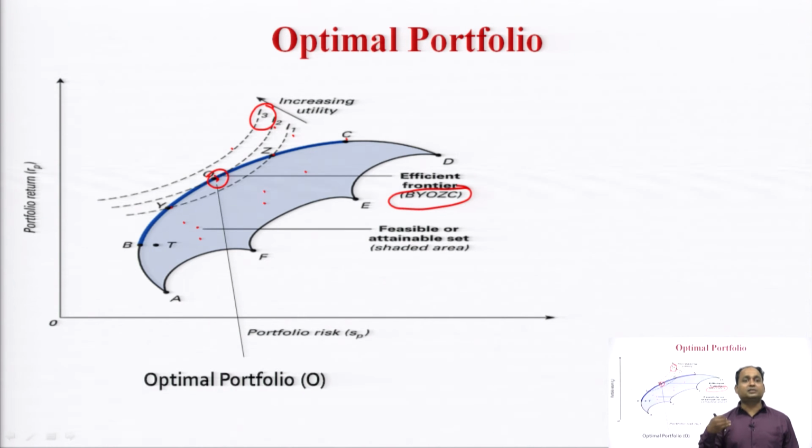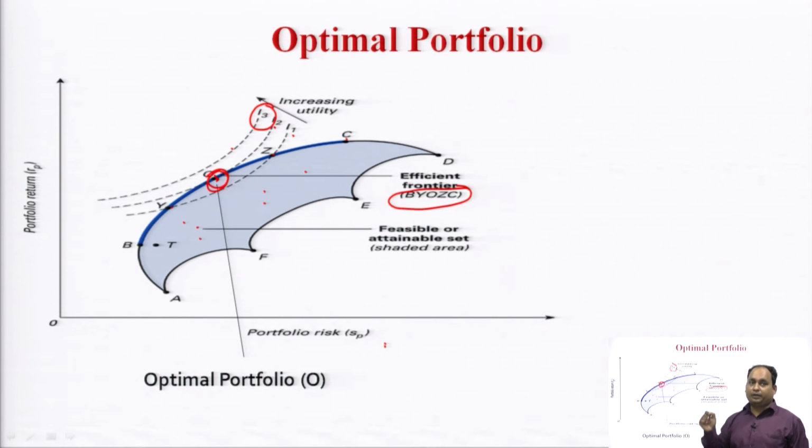These shaded areas are the various attainable sets where the investor can make the investment, but the investor always invests in the kind of portfolio which gives the highest utility, as well as which can establish a trade off between risk and return. So, with the help of the risk and return trade off and the highest utility, investor can develop an optimal portfolio with the help of the efficient frontier and utility function. So, here is the portfolio risk, here is the portfolio return. I think we have summed up with this.